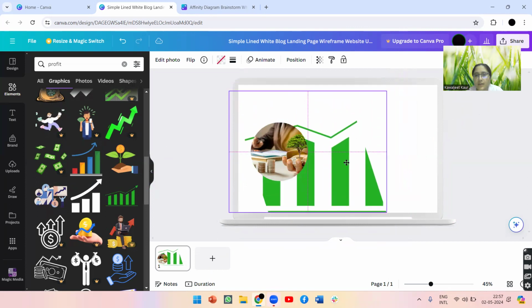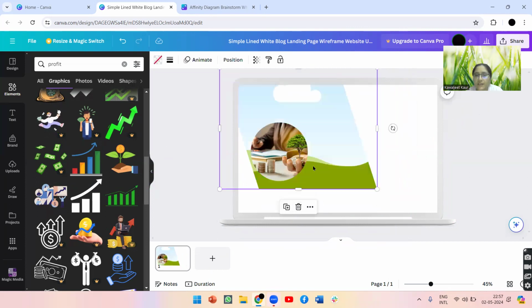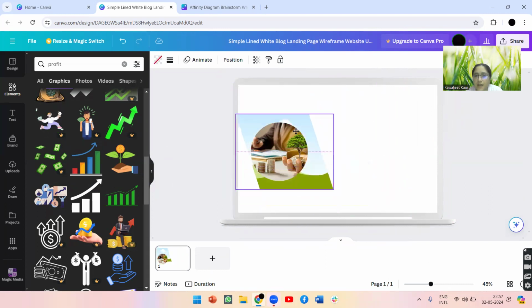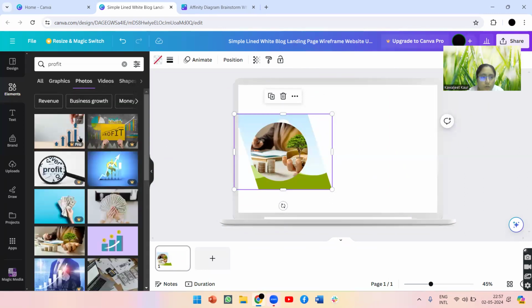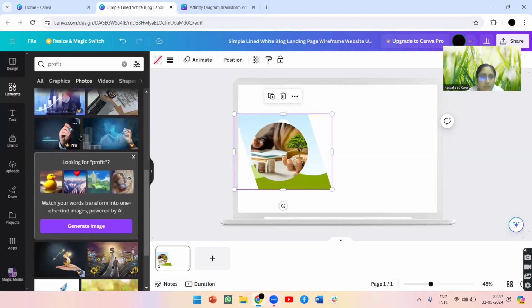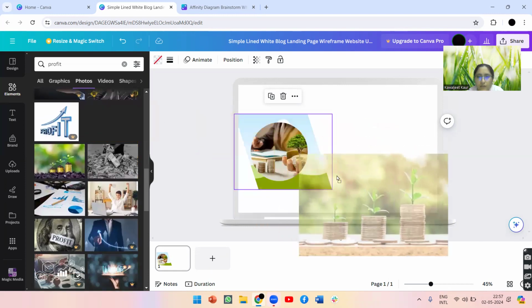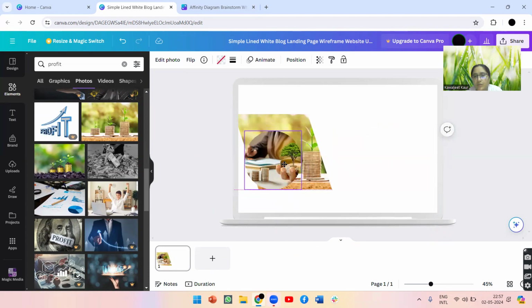You can select, you can increase or decrease the frame, right? So I will delete the image. The frame remains like this. So let me add it over here. Let me go to the photos and let me add this photo. I am going to add it at the back. So you can see I have added a photo. It means that now I have in total 2 photos with me.